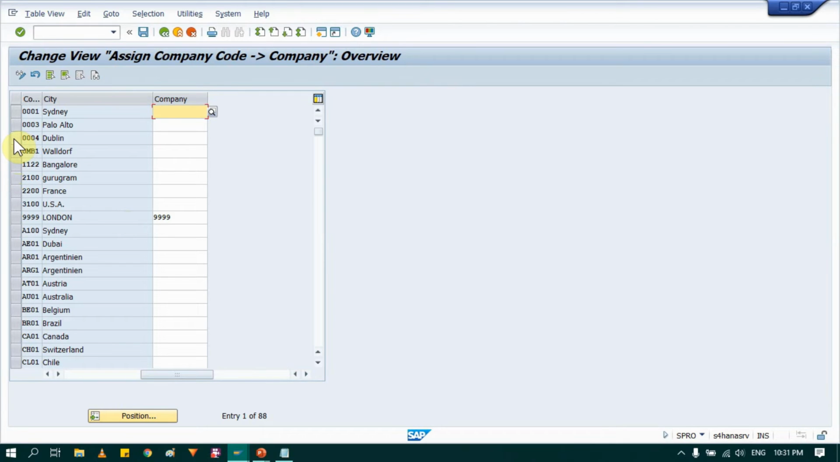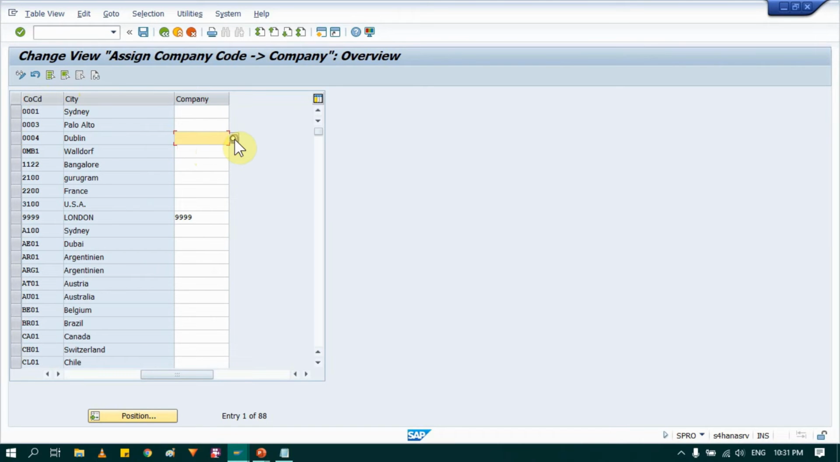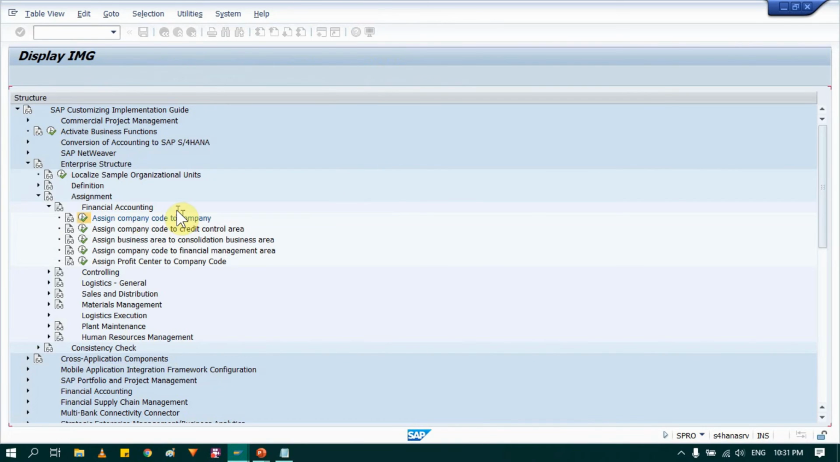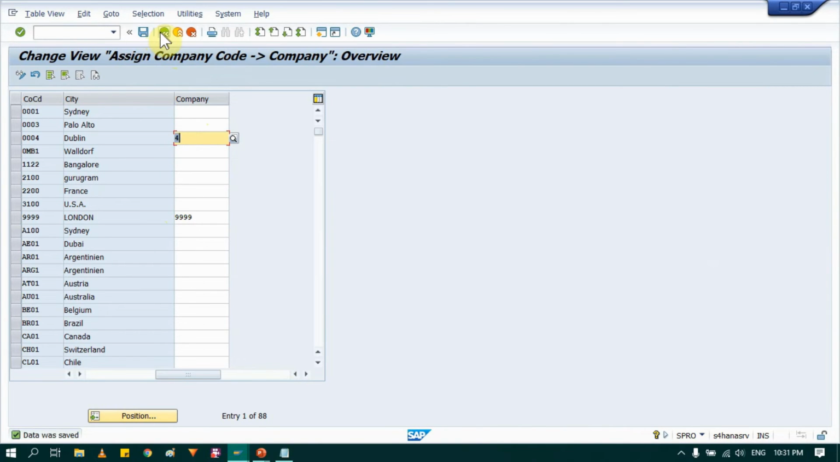Then here you will see this company and for which company I want to assign it. So I will select it here. I want to assign it to four. So that is my company and save it. So now company code and company is assigned.